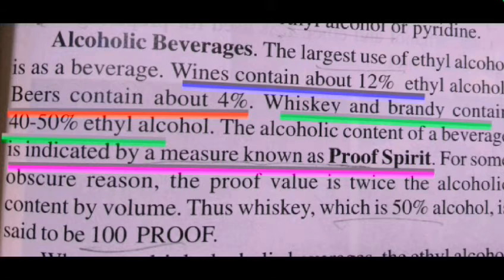Okay, and next we come to alcohol beverages. In wine it contains 12% ethyl alcohol, in beer 5% ethyl alcohol, in whiskey it is 40 to 50% alcohol, and there is a proof of spirit.